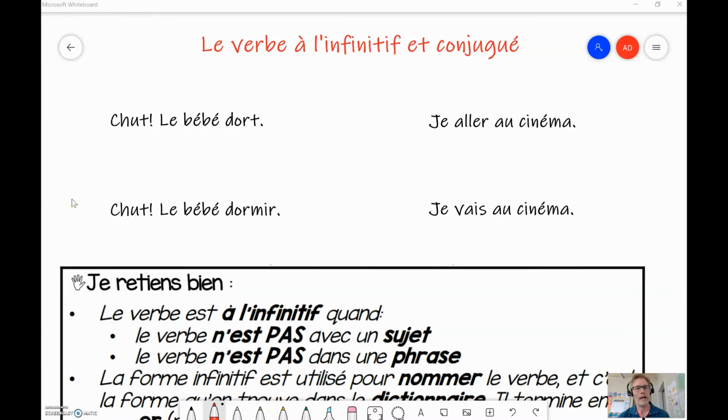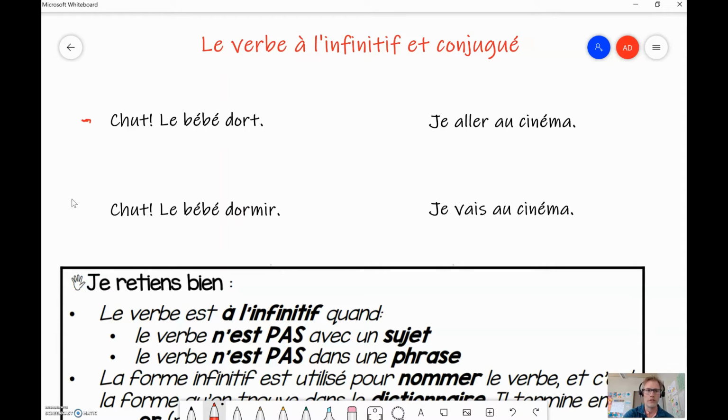So, le verbe à l'infinitif ou conjugué. So now we can find the verbs, and we have to learn to recognize whether or not they're in the infinitive form, l'infinitif, or if they're conjugated. So infinitive in English would, if I was to say I am, that's conjugated. If I was to say to be, that would be infinitive. So it's the unconjugated form of the verb. Let's look at some examples here. On va regarder les exemples.